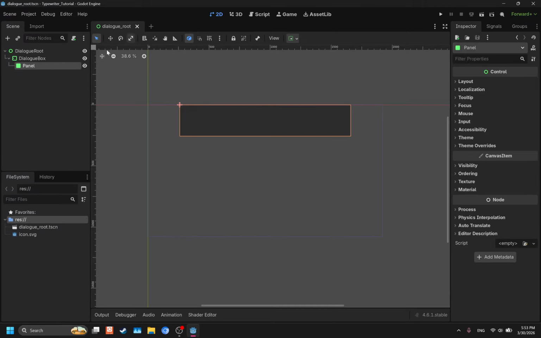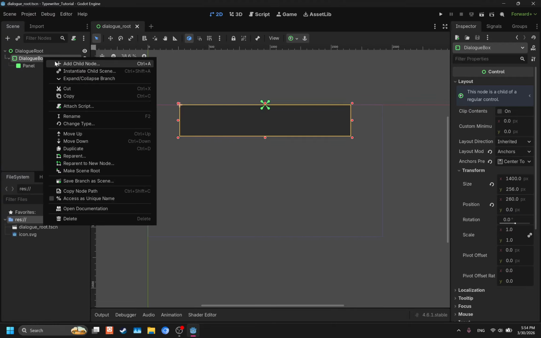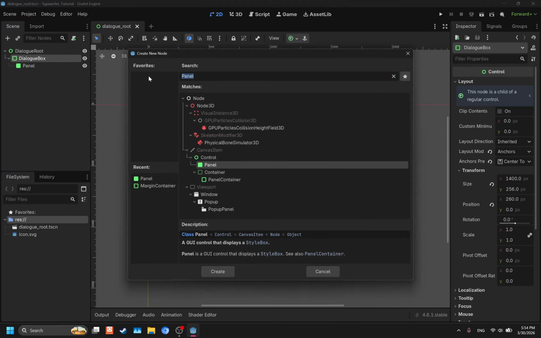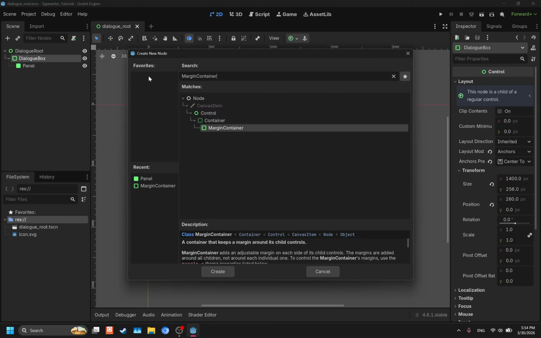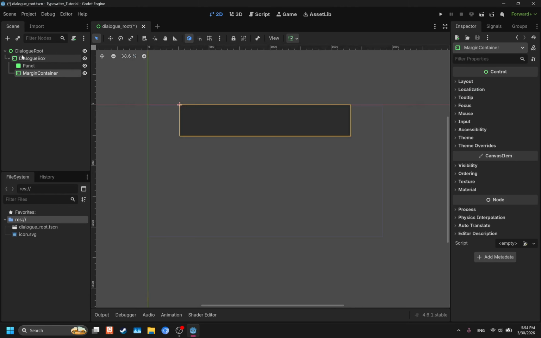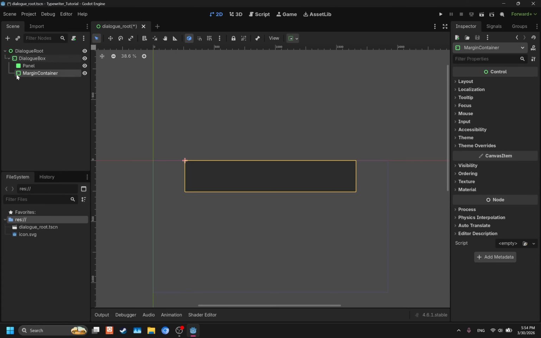So now we're done with the panel. Go back to dialog box, right click, add a child node, and we're going to add another margin container to it. So now, there we go. Dialog box has two components, the panel and margin container under it.